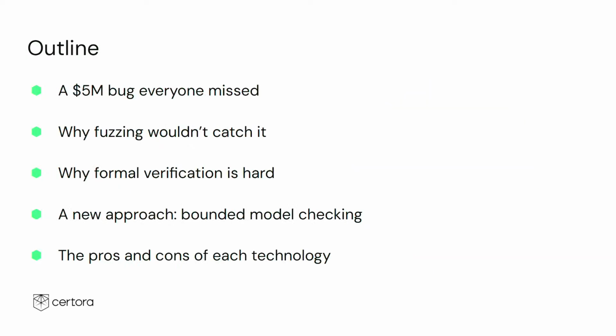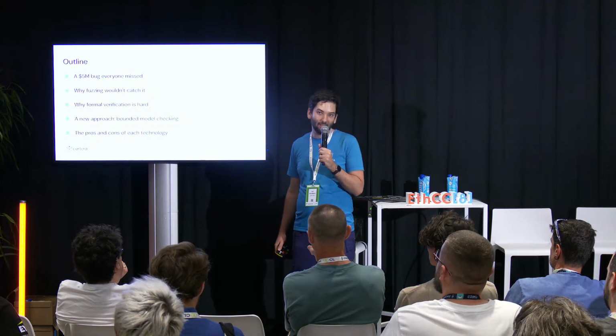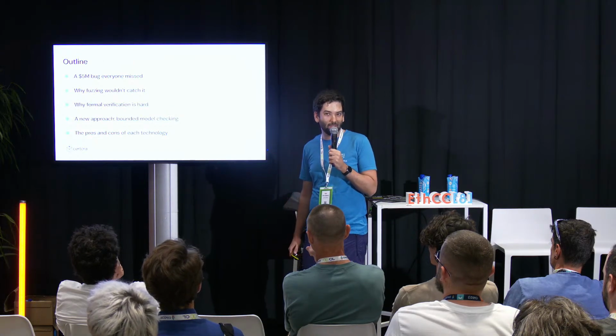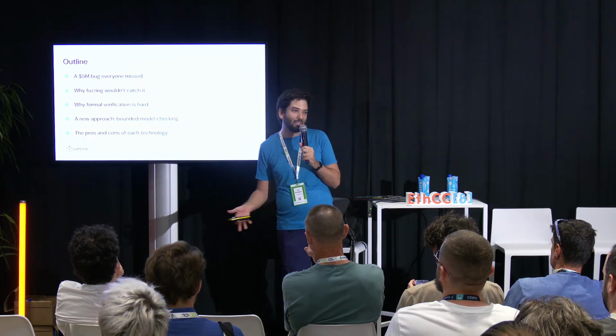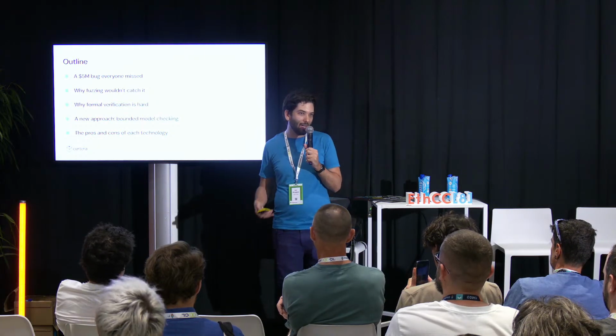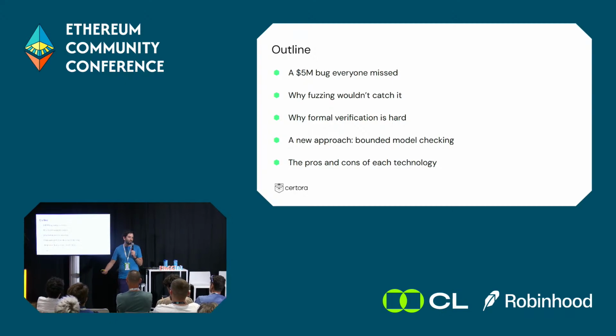And today, I'm going to talk to you about a $5 million bug that no one caught in time, why it will be challenging to catch it with fuzzing, and why it will be pretty difficult to catch it with formal verification too. And then I'll present a different idea called bounded model checking. We'll talk about what it is and how it works. And by the end, we will know another tool that we can use in our arsenal.